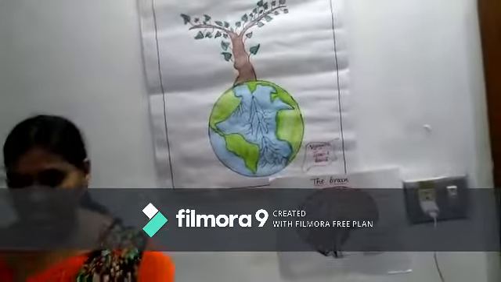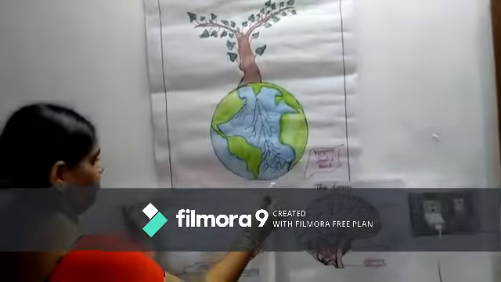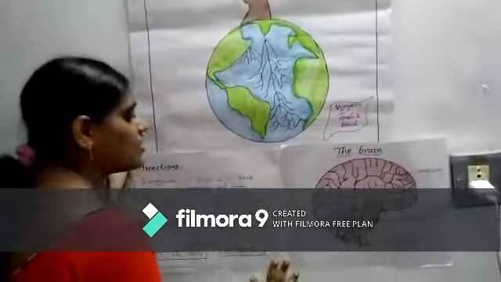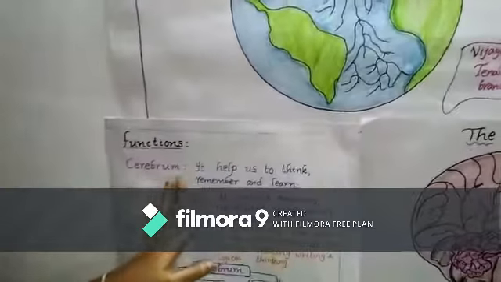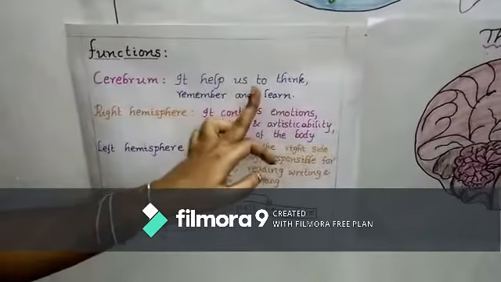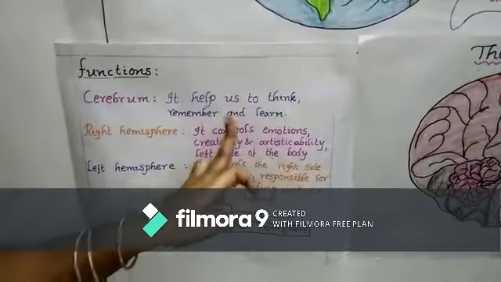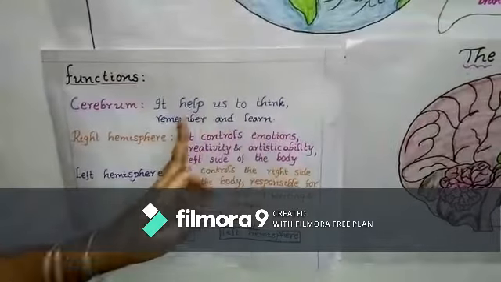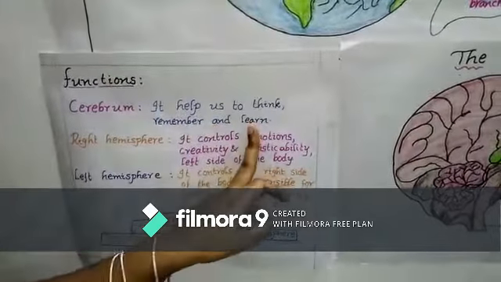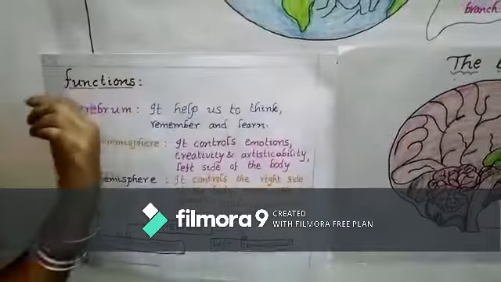So what are the functions of the cerebrum? Thinking, remembering and learning also. So these are the functions of the cerebrum. It helps us to think, remember and learn. So these are the functions of the cerebrum.